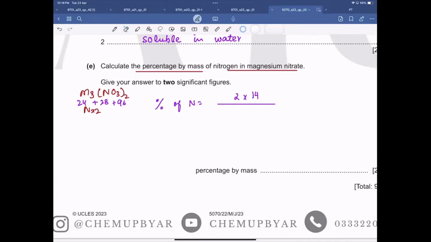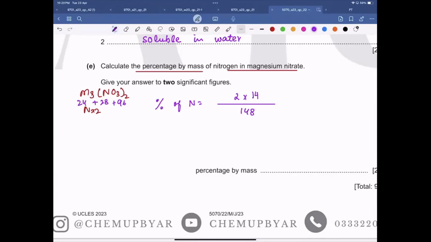Chemical properties are basically the chemical reactions which they undergo, and different ionic compounds have different chemical properties. For example, if the ionic compound is a salt, it just dissociates in water. If the ionic compound is a base, it reacts with an acid. If the ionic compound is a carbonate, then on heating it decomposes to give you metal oxide and carbon dioxide. So different ionic compounds have different chemical properties.